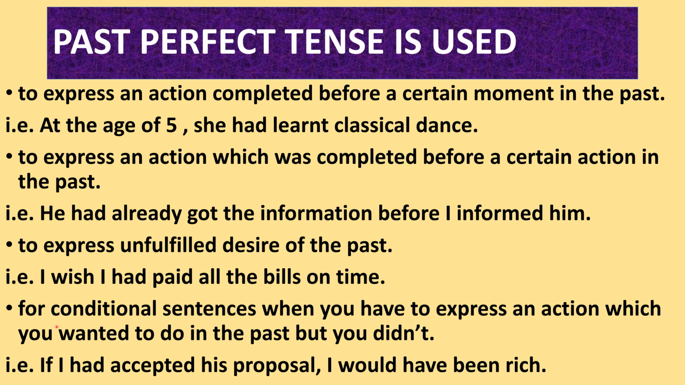Next is for conditional sentences when we have to express an action which you wanted to do in the past but you didn't. For example, if I had accepted his proposal, I would have been rich. So it didn't happen, but you are wishing that this action had happened. So this is the third condition, and in the third condition we use if I had accepted his proposal. Here we have used past perfect tense.